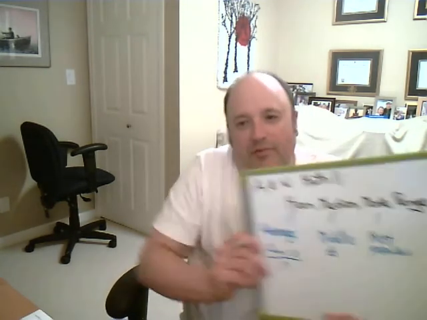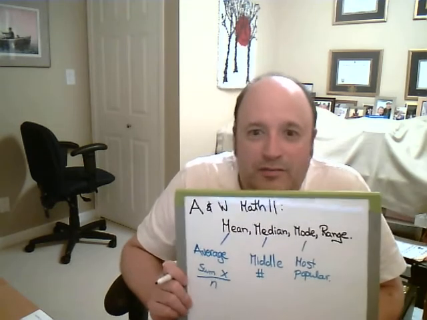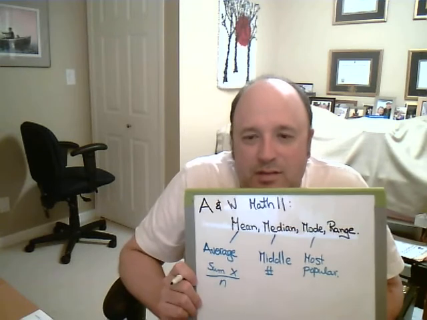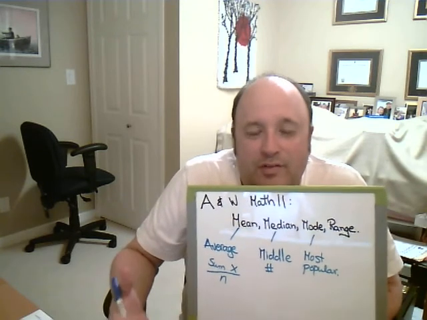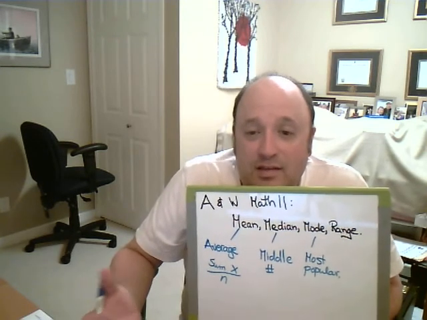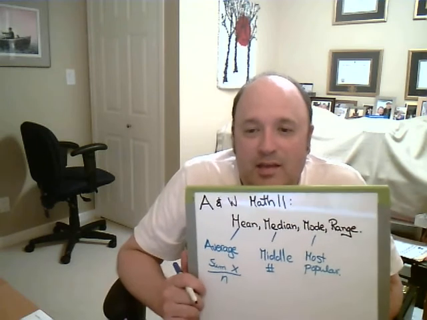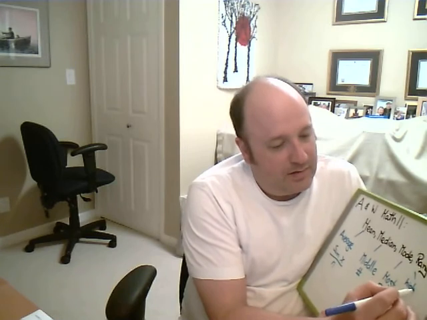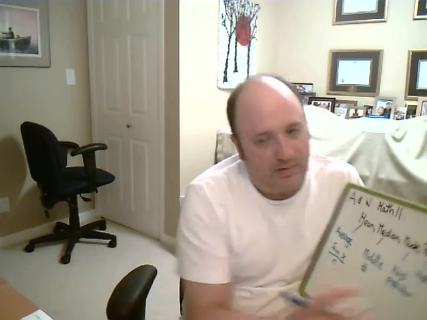If you know a little French, pie a la mode means pie in the fashion, the most fashionable. So mode means the most popular, so if you have several of the same numbers in a long list, that's the mode. And then the range is the highest minus the lowest.